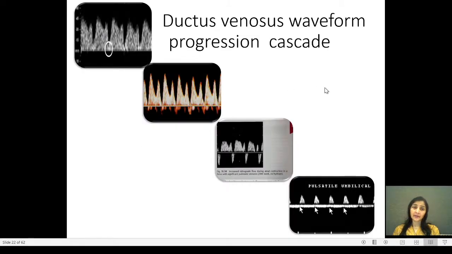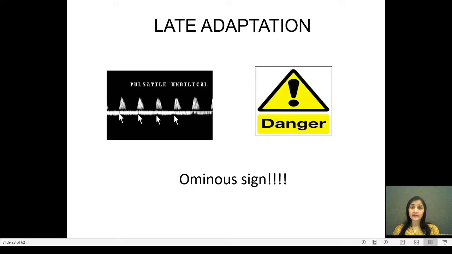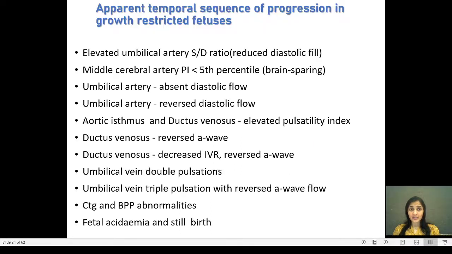These are the spectral waveforms depicting normal, increased vascular resistance, reversal of flow, and then finally the pulsatility of the umbilical vein. So the late adaptation is when fetus starts showing pulsatility in the umbilical vein, and it is an ominous sign suggesting fetal death in a few hours.